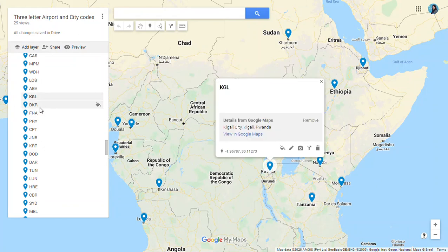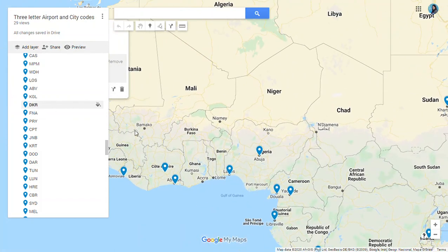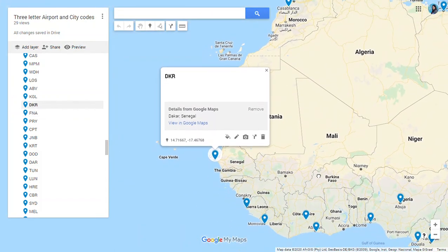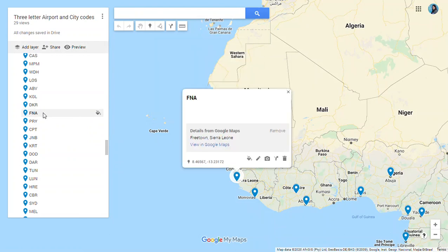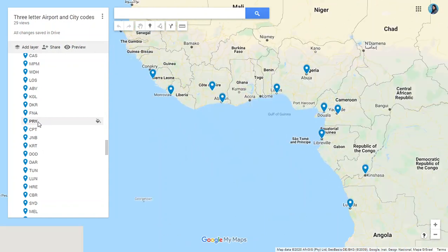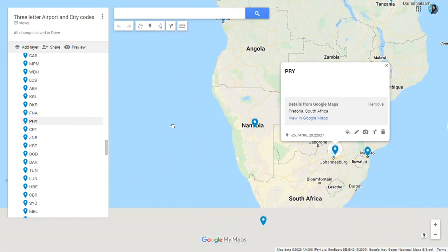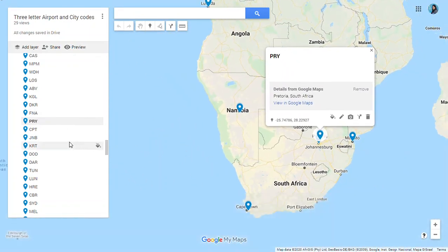KGL, Kigali. Then we have DKR for Dakar in Senegal. Then we have FNA, Freetown, Sierra Leone. Then we have, in South Africa, Pretoria, PRY for Pretoria in South Africa.